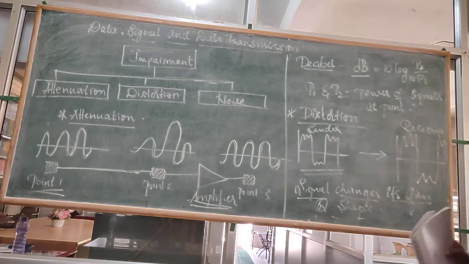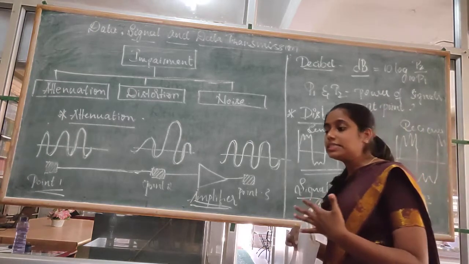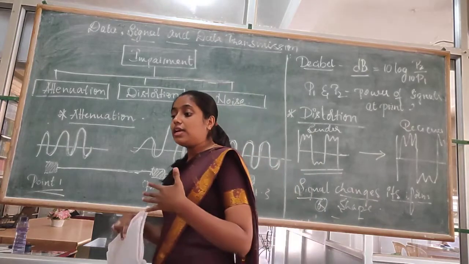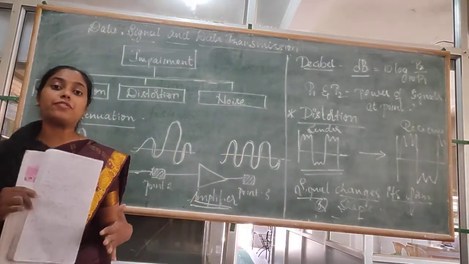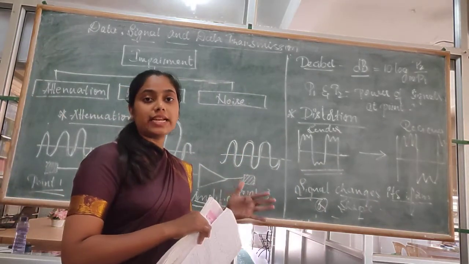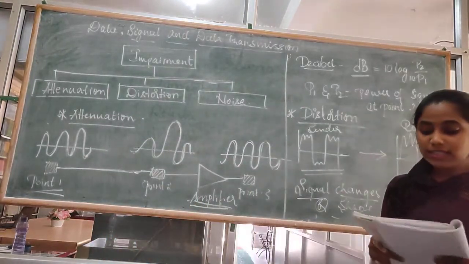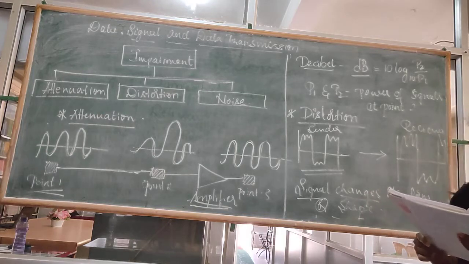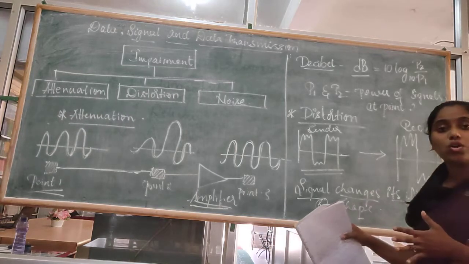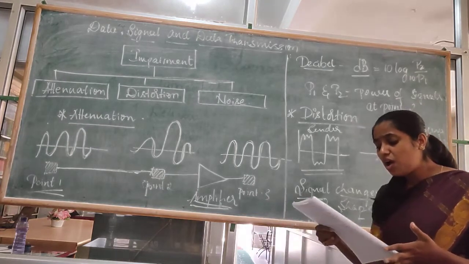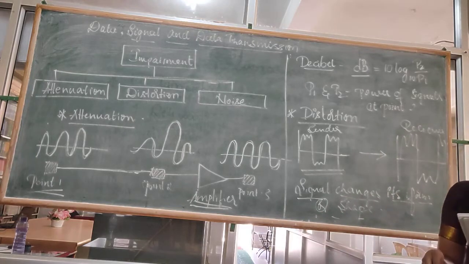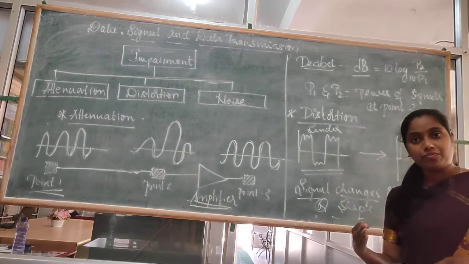This distortion occurs when different signals of different frequencies are sent through the transmission medium. Every signal will have its own speed. So what will happen then? There will be delay, right?